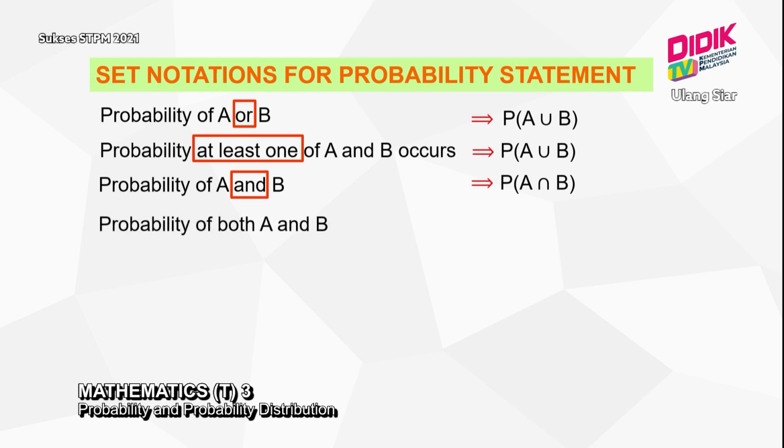Okay. Then probability of both A and B. So the key word here is both. So we get the same set notation: probability of A intersect B.